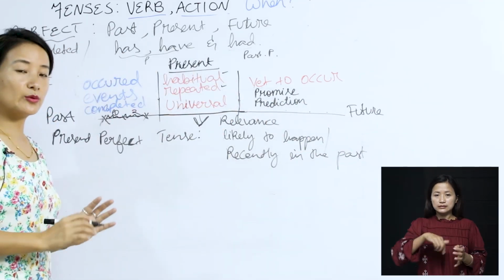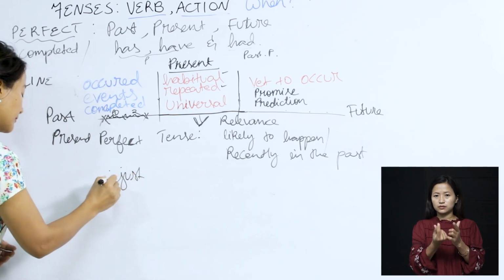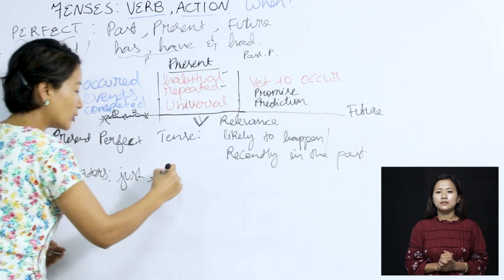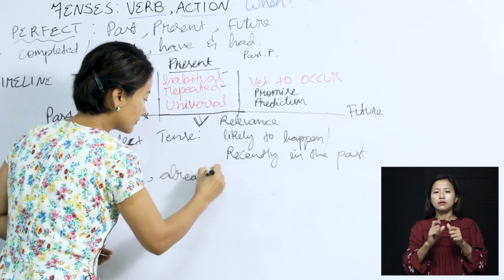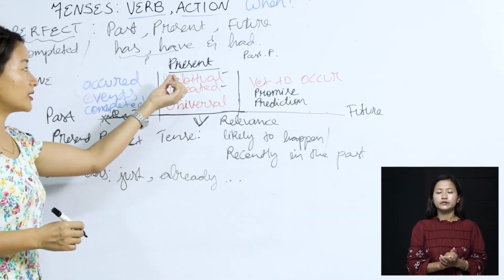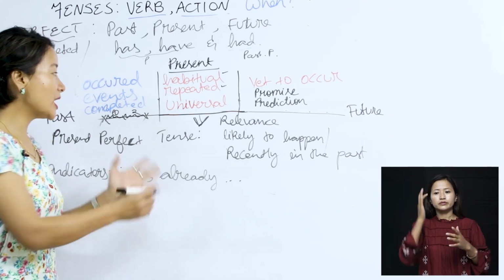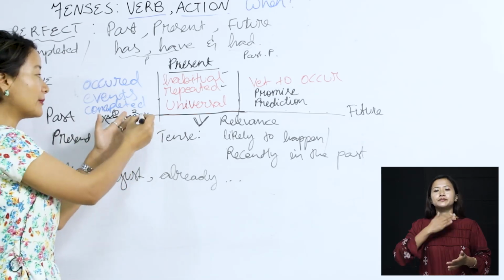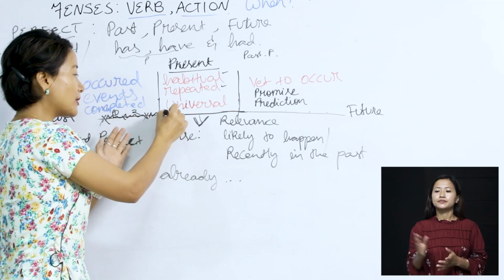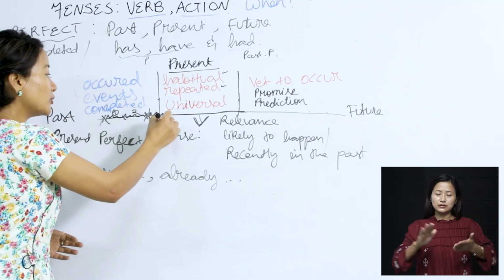And these are the indicators that you would find, such as just, already, and so on. So these are some of the indicators that you would find when you are using the present perfect tense. I have just finished my dinner. So see, something that happened somewhere at a point of time in the past, no doubt, but completed. So again, remember, we are linking events, completed, just finished. So here to here, in fact.